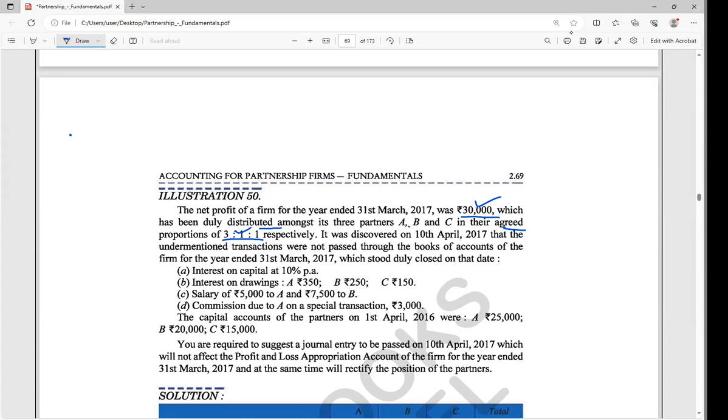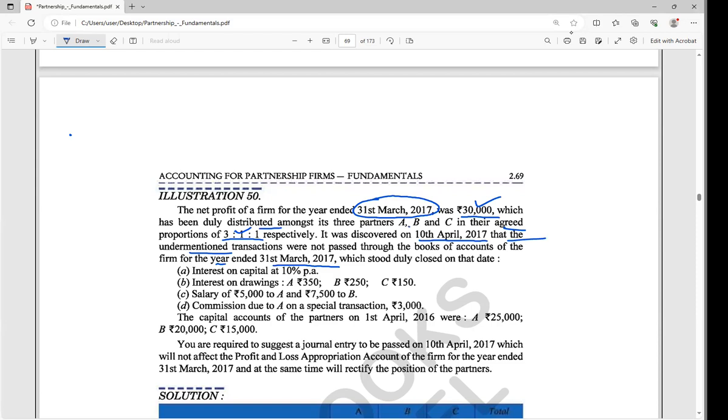It was discovered on 10th April 2017 that the undermentioned transactions were not passed through the books of account of the firm for the year ended 31st March 2017. So for 31st March 2017, what have we done already? Distribution and everything was already done in the ratio of 3:1:1. But after that, we found that these adjustments were not done, or can say that they were not given to the partners.